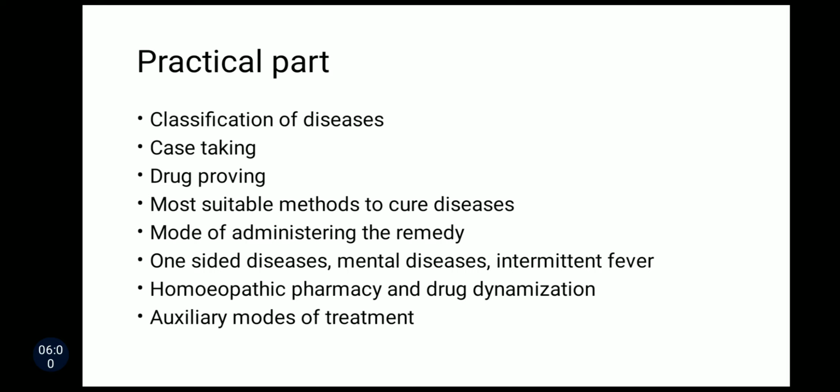And at the end he has mentioned the auxiliary modes of treatment. That means therapeutic measures other than using drugs, like magnetism, electricity, mesmerism, massage, bath. All these come under auxiliary modes of treatment. So all these things are included in the practical part of Organon. So this is about the ground plan of Organon.